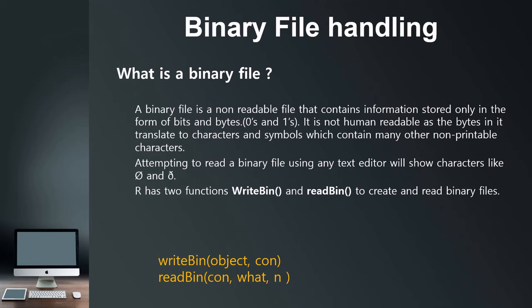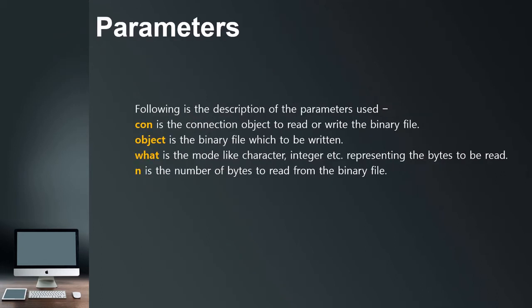To write, the statement is writeBin(object, con), and readBin(con, what, n). These are the parameters used while using writeBin or readBin. The first parameter is con, which is the connection object to read or write the binary file. The next, object, is the binary file which is to be written. Next is what, which is the mode, like character or integer, representing the bytes to be read. And n is the number of bytes to read from the binary file.